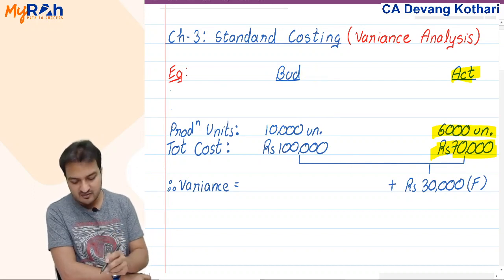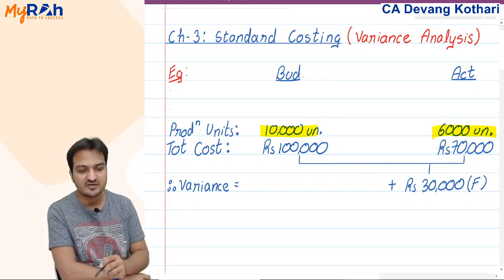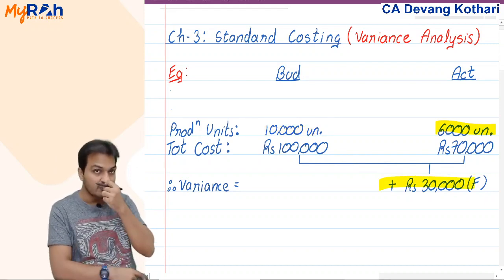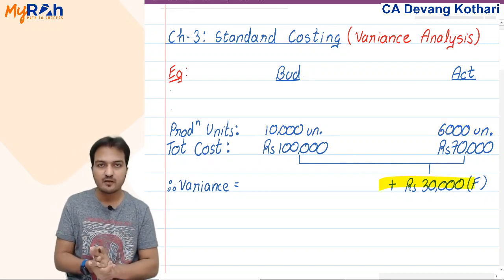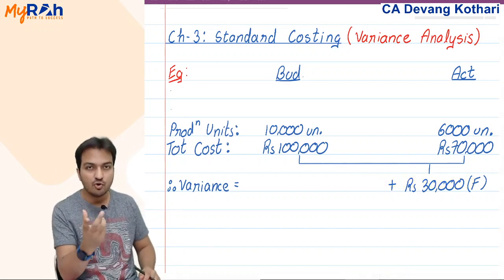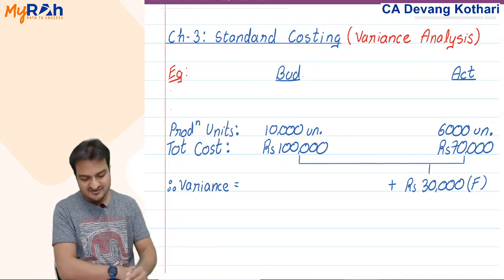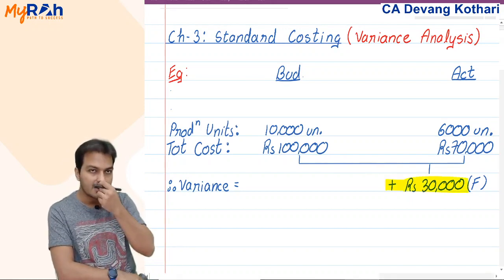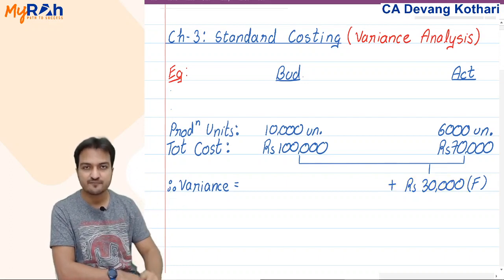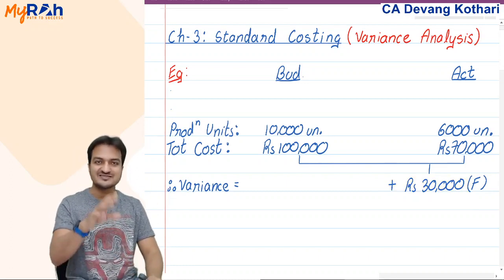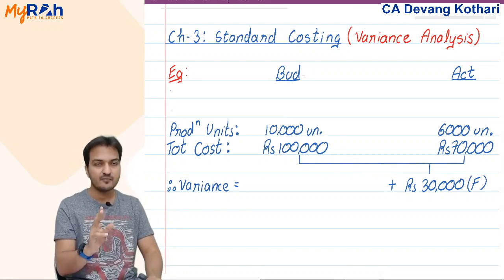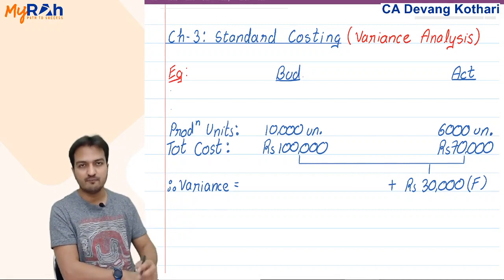Can I compare the budgeted cost of 10,000 units with actual cost of 6,000 units and say that 30,000 rupees I have saved? Does that 30,000 actually indicate a savings? No. Why not? Because this decrease of 30,000 is definitely because of the decrease in units. Is that actually your savings in cost? Is that actually your achievement? No. This comparison is a wrong comparison.